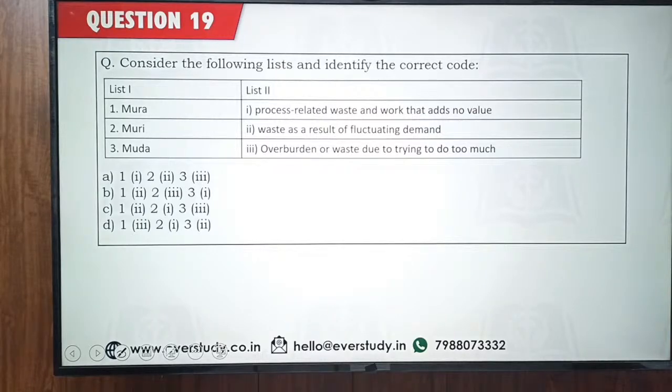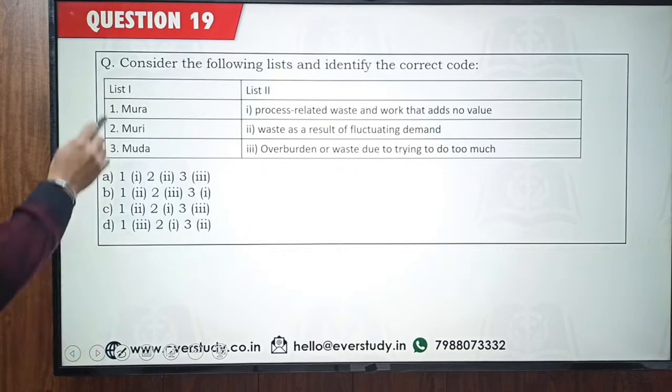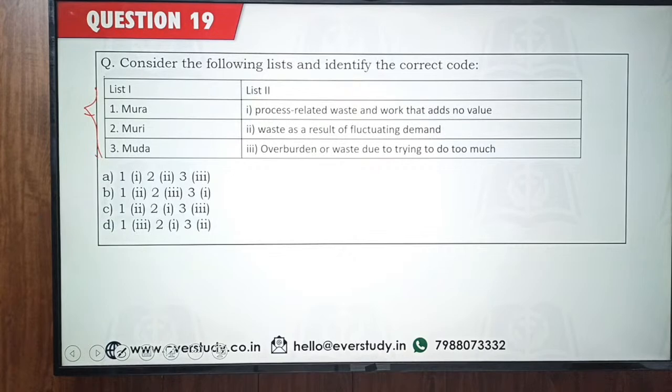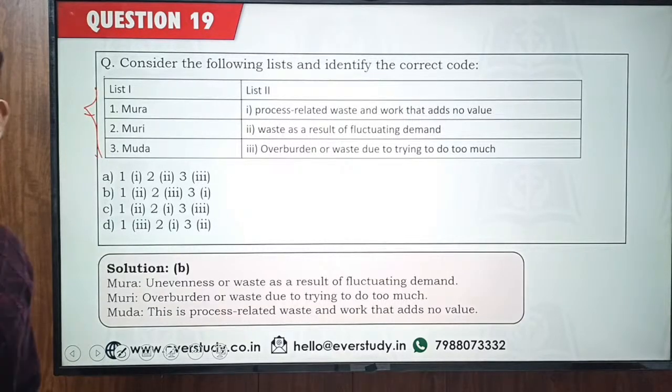Okay, I'm getting the answer is option number C, Mura, Muri, Muda. So, different types of waste. This is something which you guys would have to learn. Very high probability that this kind of question may be asked in the examination. Very high chances. So this is something which you guys have to learn.